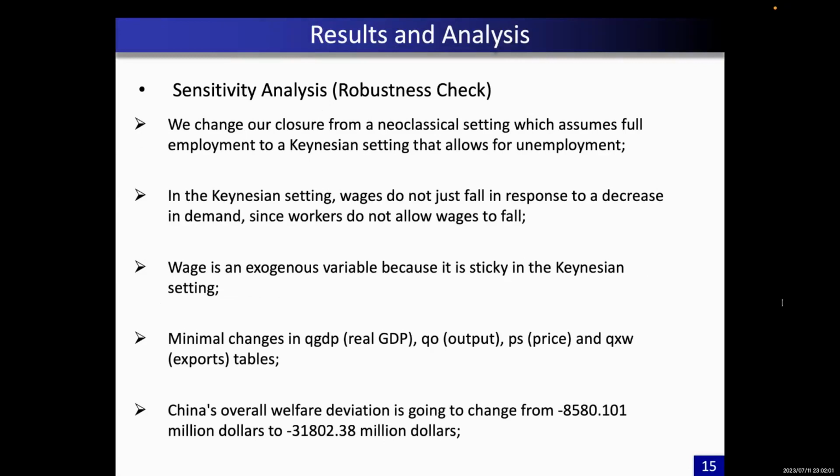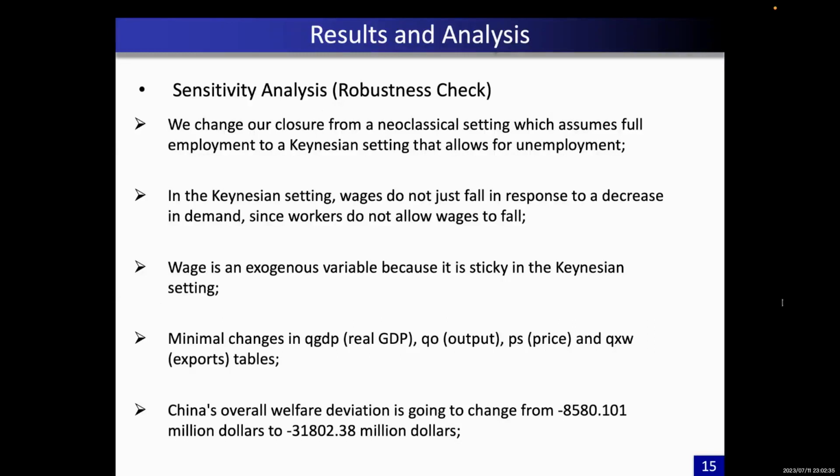To check for the robustness of the results, we conducted a sensitivity analysis, and we changed our closure from a neoclassical setting, which assumes full employment, to a Keynesian setting that allows for unemployment. So in the Keynesian setting, wages do not just fall in response to a decrease in demand, since workers do not allow wages to fall. So in this case, wage is an exogenous variable, since it is downward sticky in the Keynesian setting.